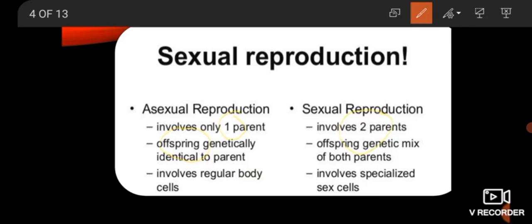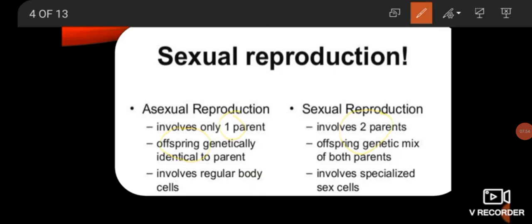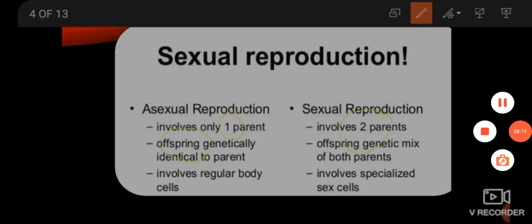Okay, we will learn in the next part of this chapter how asexual reproduction occurs. And sexual reproduction involves specialized sex cells. Many different types of cells we learned, dear students, in chapter number 8, the cell structure. Many different types of cells are present in our body. In a particular tissue, particular cells are present which do the same kind of function. In the same way, particular cells are present in our body which do the process of reproduction. They are called sex cells, and these sex cells are involved in sexual reproduction.